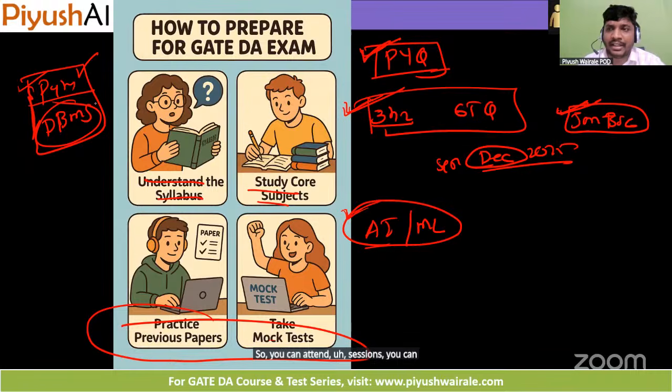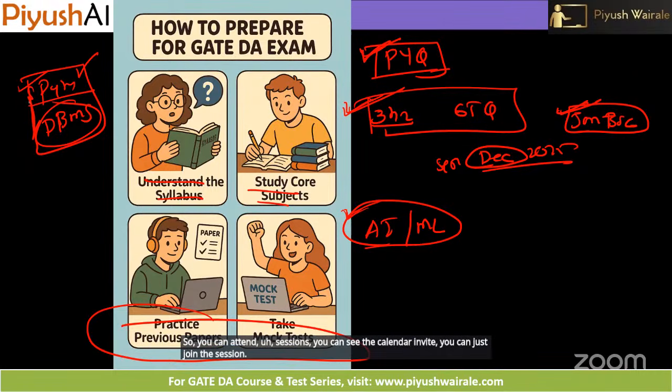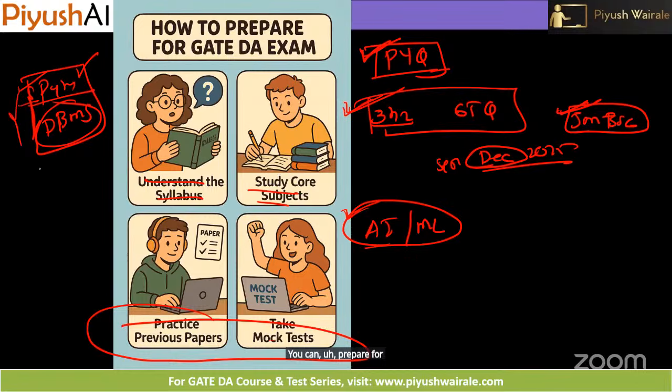You can see the calendar invite. You can just join the session. You can prepare for these 2 things, because these 2 consist of 20 marks here.